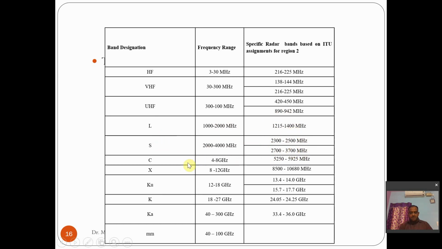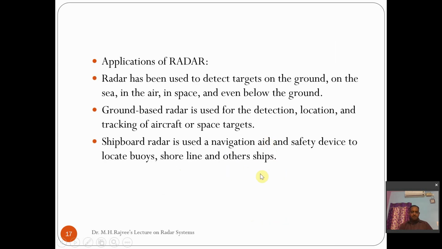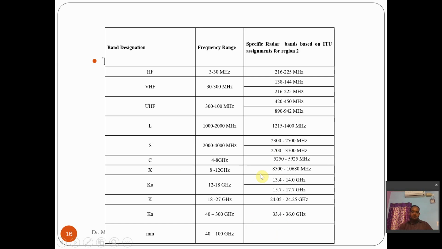Next band is C band, which starts from 4 gigahertz till 8 gigahertz. From 4 to 8 gigahertz, there is only one band allocated, that is 5250 to 5925. Like this, there are many bands given, which you can refer to later. So these are various bands of frequencies that can be used for radar communication.